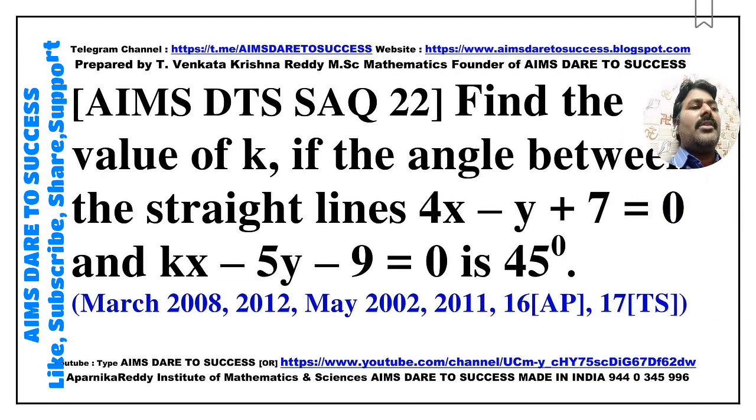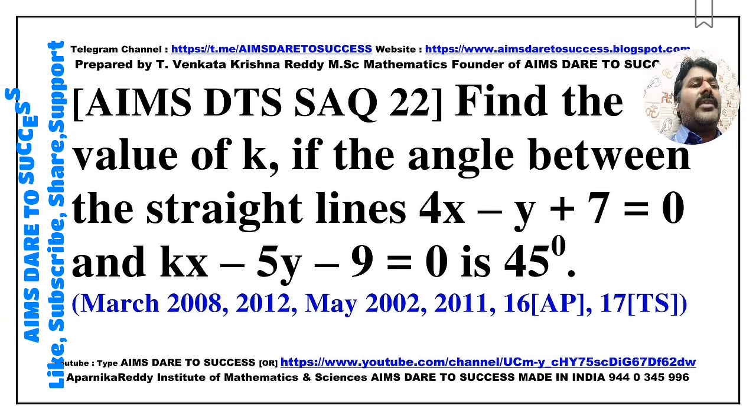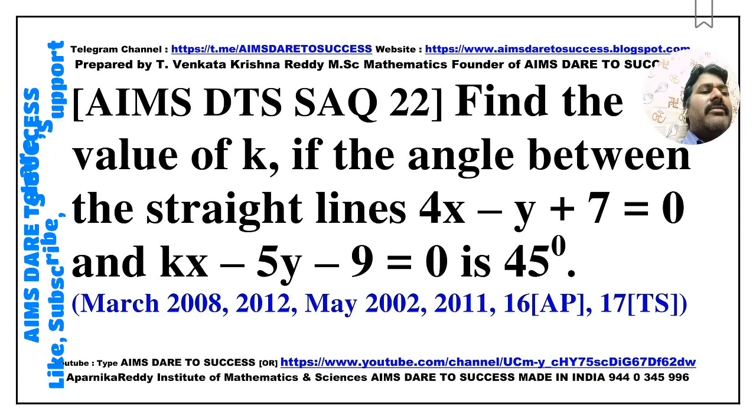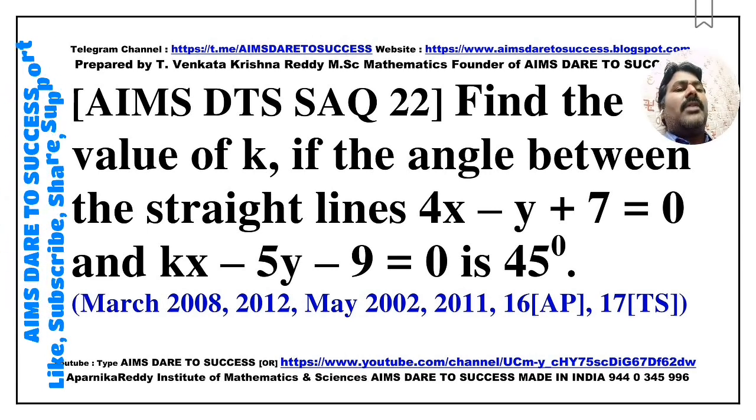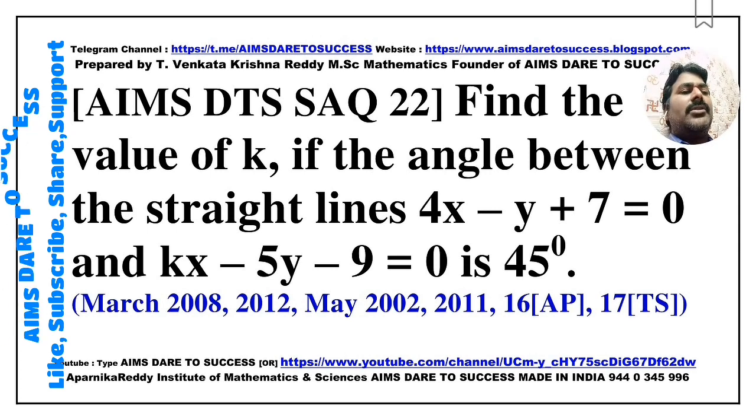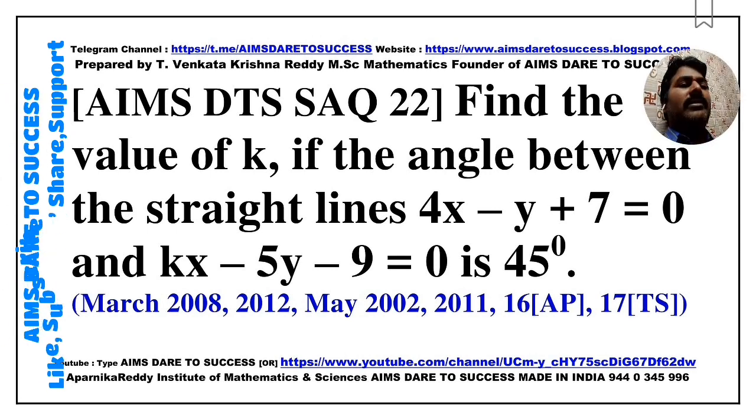Next, SAQ 22. Find the value of k if the angle between the straight lines 4x minus 5y plus 7 is equal to 0 and kx minus 5y minus 9 is equal to 0 is 45 degrees. This question is a very VIP question, very important VIP question. This question came from March 2008, March 2012, May 2002, May 2011, May 2016 Andhra Pradesh, May 2017 Telangana. So practice more this question.